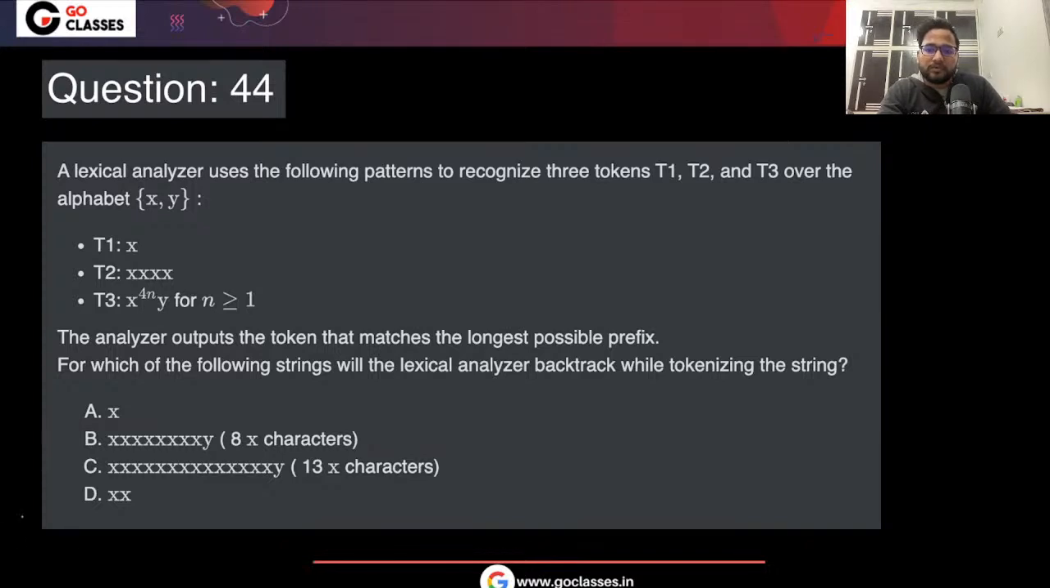Okay. So see this question. What is this question saying? They are saying that you have T1, T2, T3. So by the way, how does the lexical analyzer work? Maybe I can quickly tell you about it, and then I can start solving this question. Let me just take the screenshot from class notes, and then I will tell you.